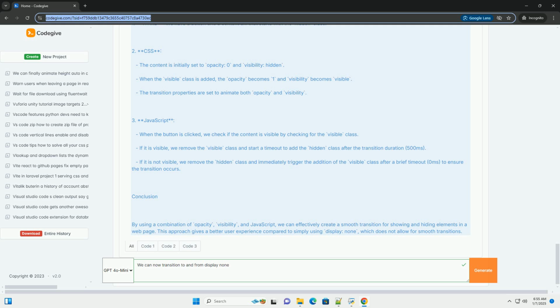Conclusion. By using a combination of opacity, visibility, and JavaScript, we can effectively create a smooth transition for showing and hiding elements in a web page. This approach gives a better user experience compared to simply using display: none, which does not allow for smooth transitions.